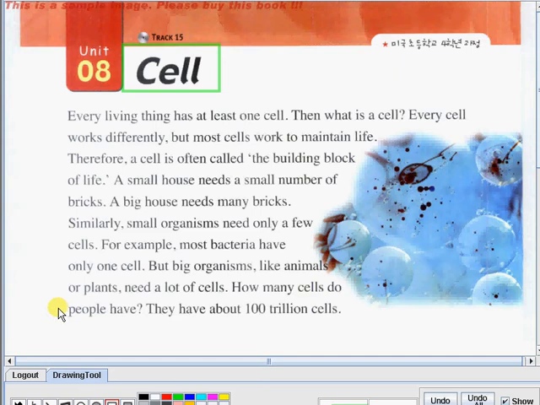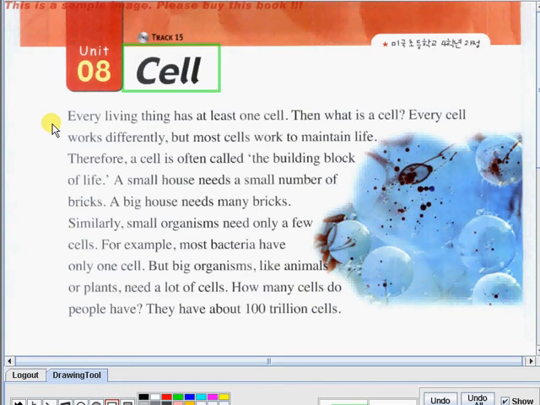Okay, so let's read it one more time. But this time, we will read it in a faster pace. So be ready now. Let's begin. Every living thing has at least one cell.